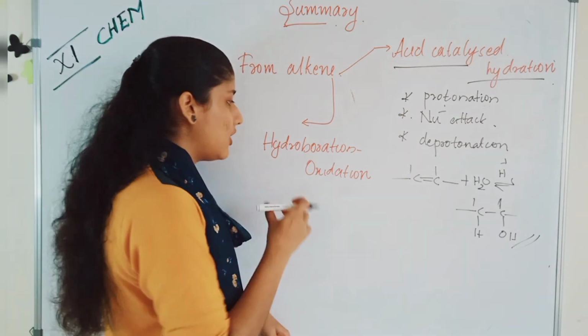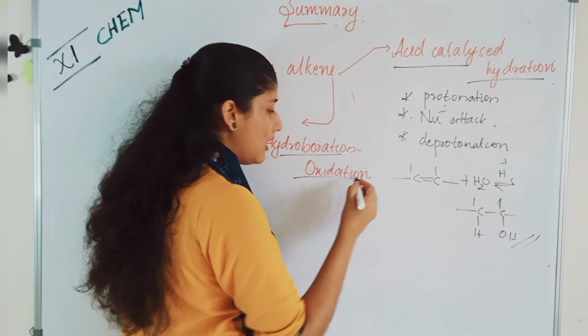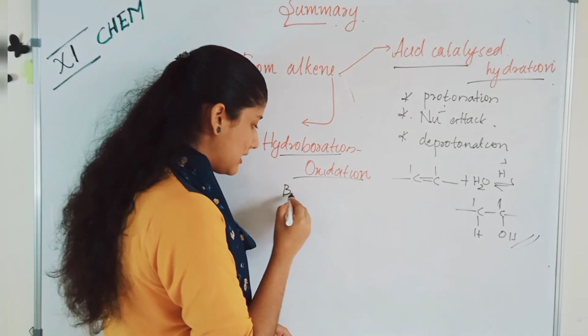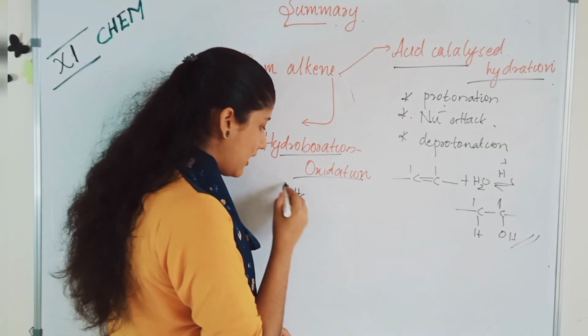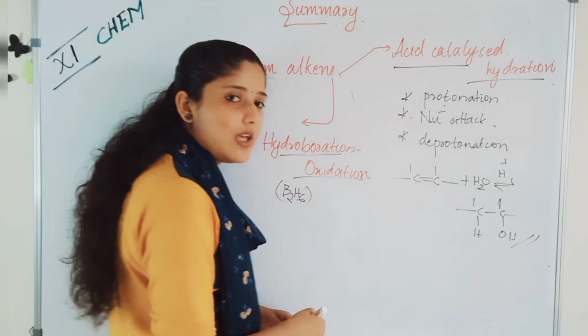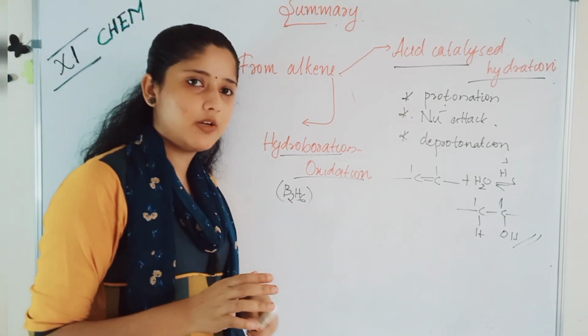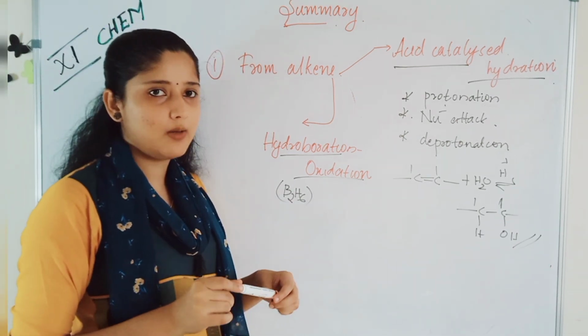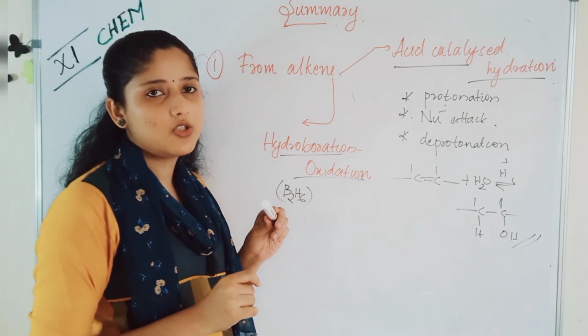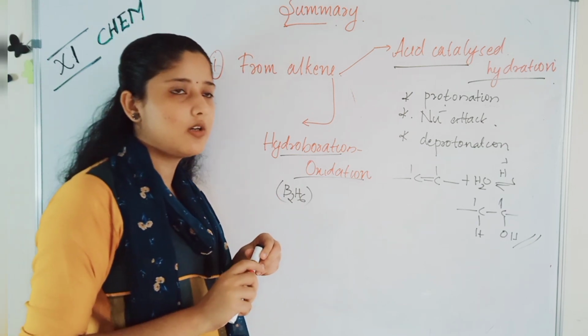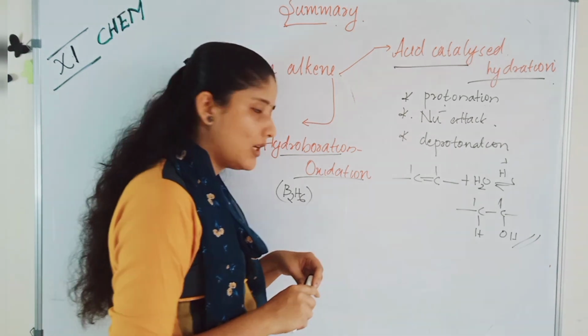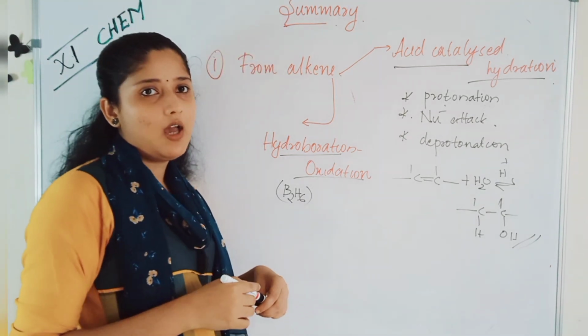The next was hydroboration oxidation. Here diborane B2H6 reacts with alkene and trialkyl borane will be formed, and this trialkyl borane on oxidation with H2O2 and NaOH, in the presence of OH minus, will give the corresponding alcohol.